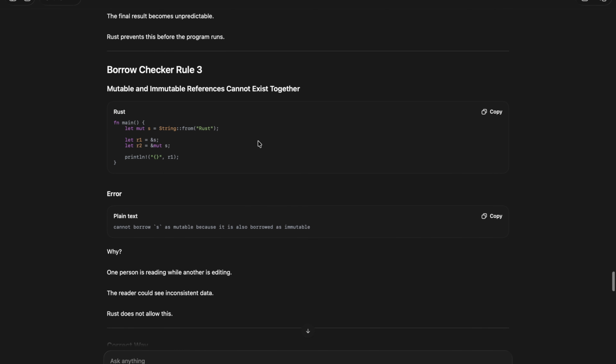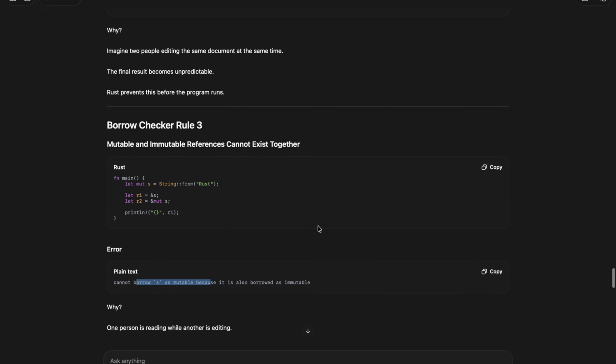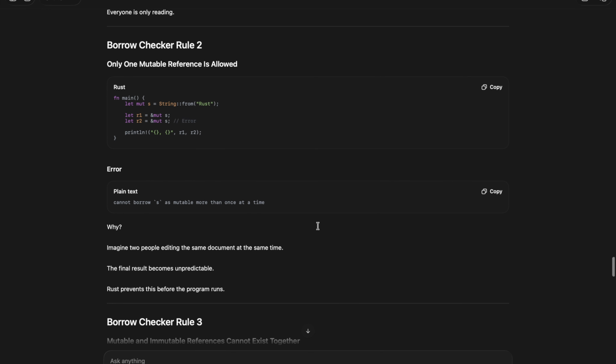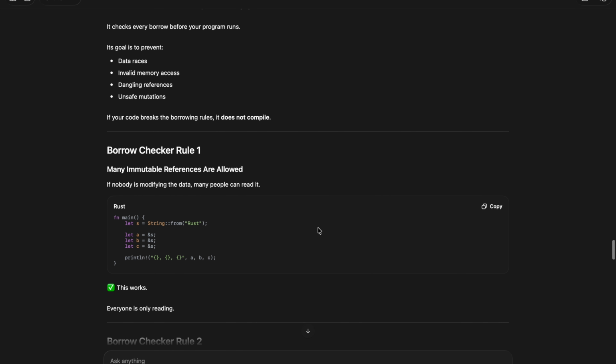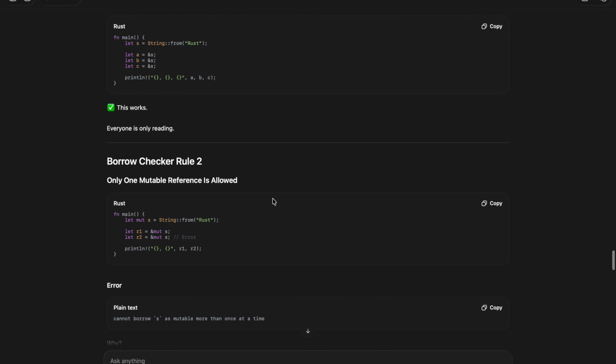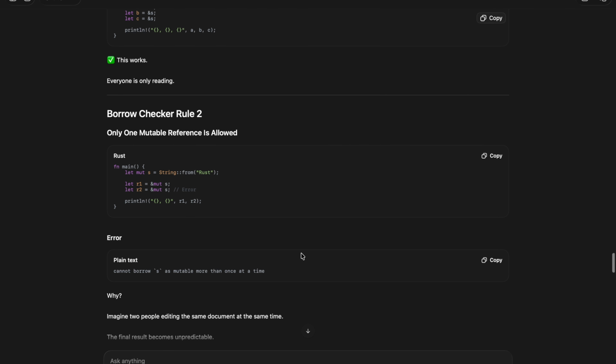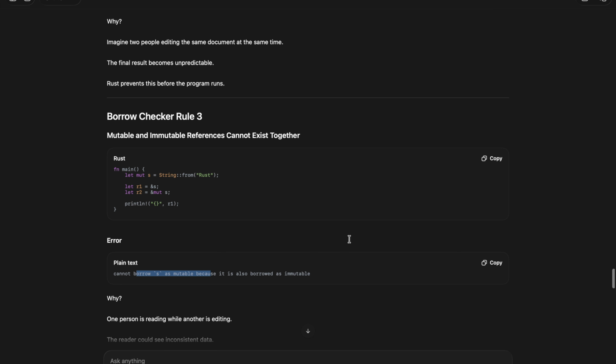This one is mutable and this is immutable; together this will also throw the error. So we have to remember these rules. Rule 1 is allowed. Rule 2 is only one mutable reference is allowed. Rule 3 is one read and one write is not allowed.